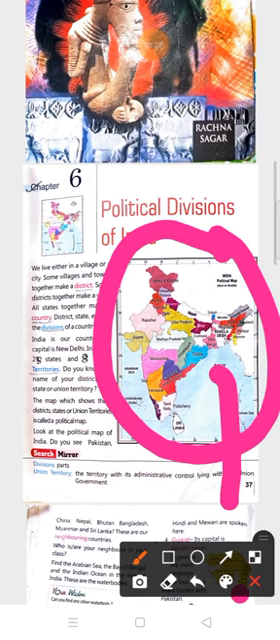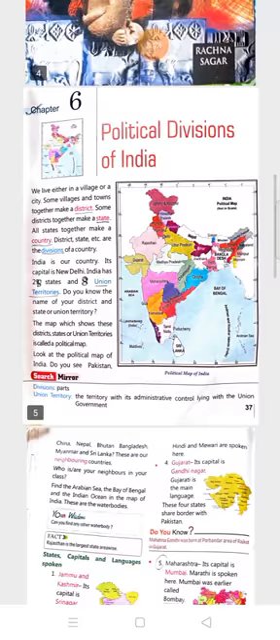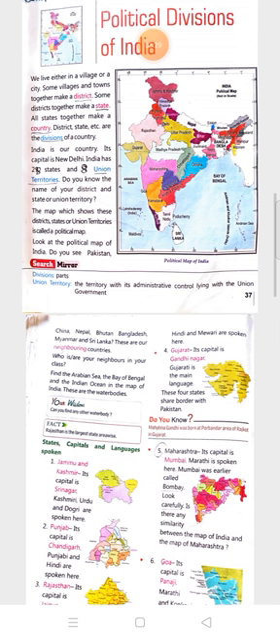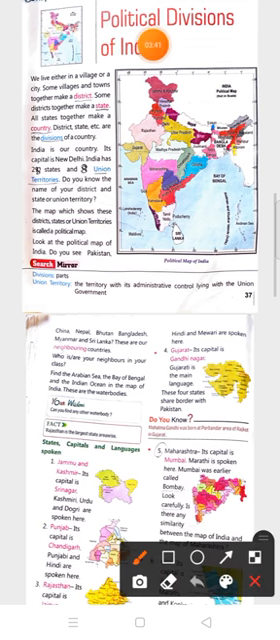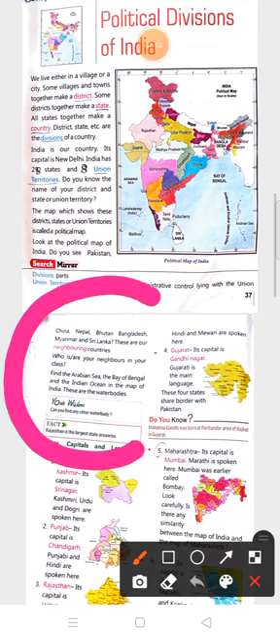Now everyone come to page number 38. I am going to read this part. Children, please keep your finger on it. China, Nepal, Bhutan, Bangladesh, Myanmar and Sri Lanka. These are our neighboring countries.